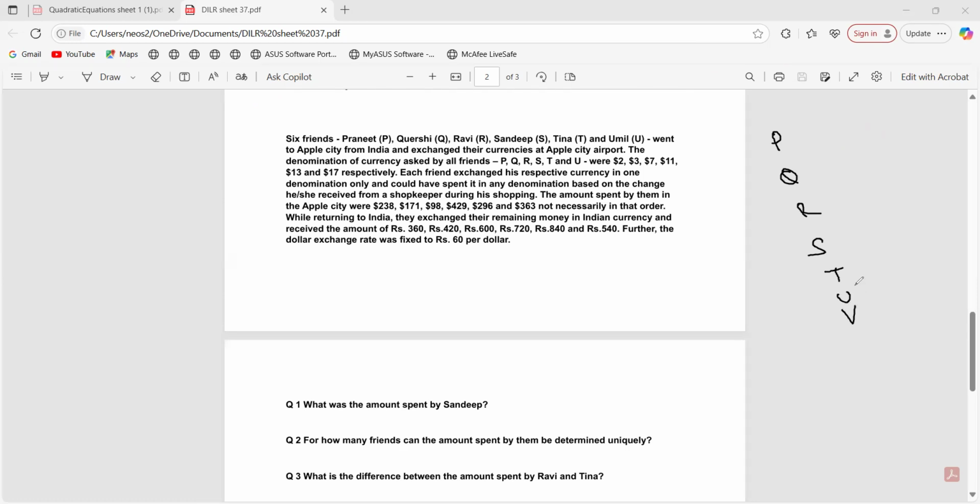P, Q, R, S, T, U, V. Right. Sorry, T, U. Now, initially they have in what denomination? For P it was $2. For Q, $3. For the rest, 7, 11, 13, and 17. Right, dollars. Now, what else do you know?